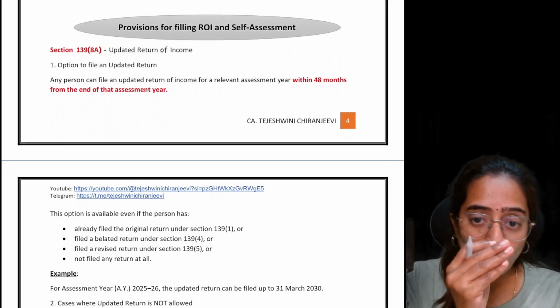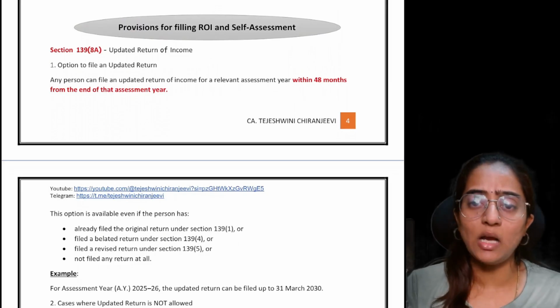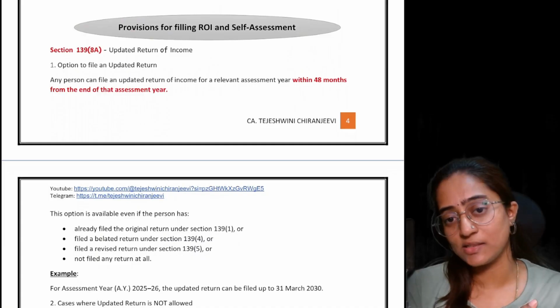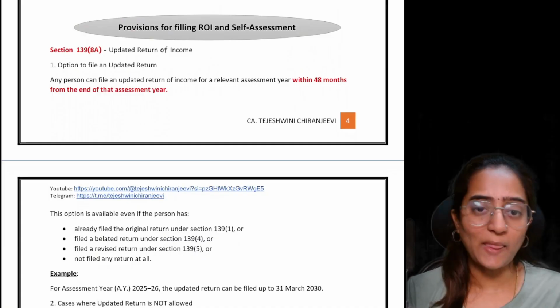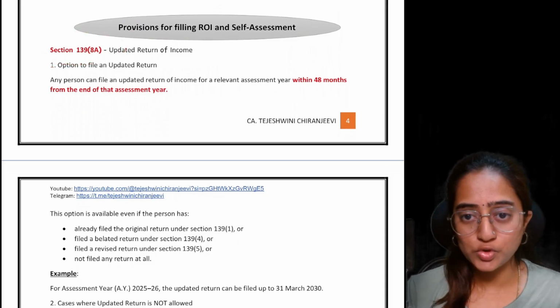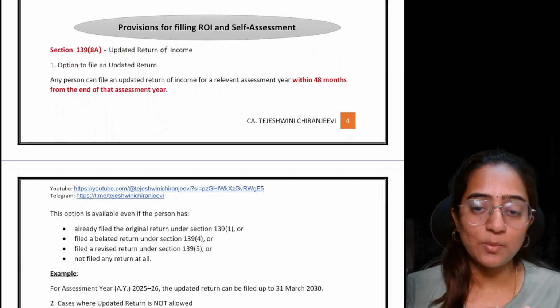Can the government allow that? Obviously they will allow. The reason behind bringing this is only so that the government gets the extra income from their side, and we show the extra income and the extra liability. That is what the intention is. So 139(8A), remember, if you want to show your loss return, you can't file. If you want to show less tax liability, you can't file.